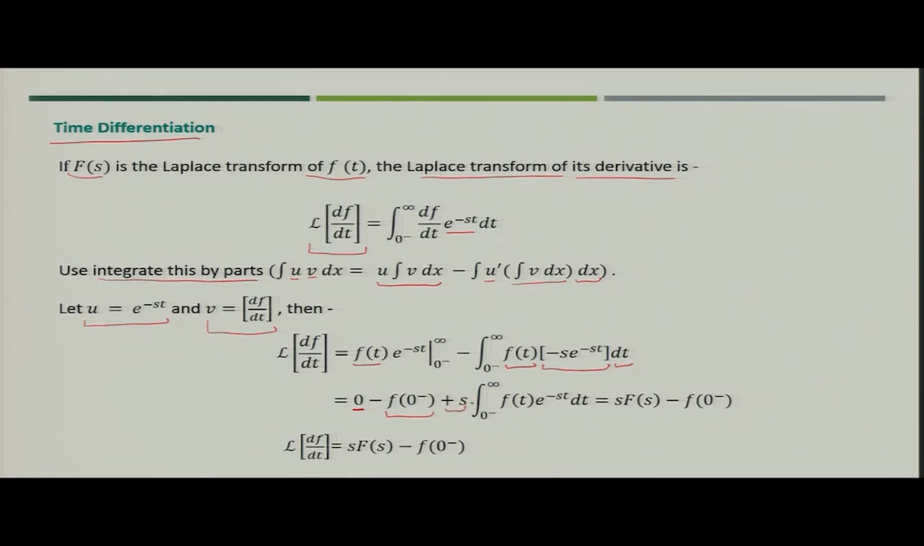So, this will become plus s, and then within the integration what term you are left with is f(t) e to the power minus st dt, which is nothing but the Laplace transform of function f(t). So, finally, what we get from here is the Laplace transform of df by dt is nothing but s F(s) minus the value of function at 0, that is just before 0.